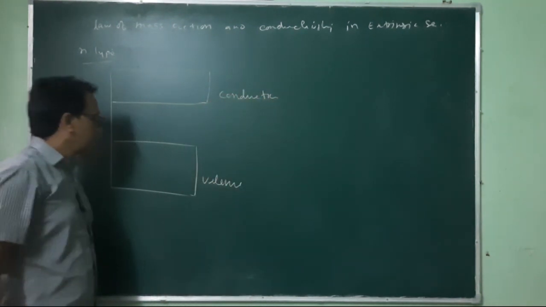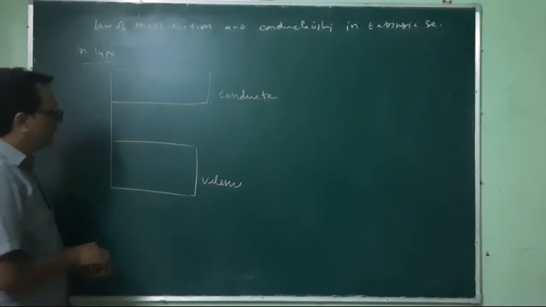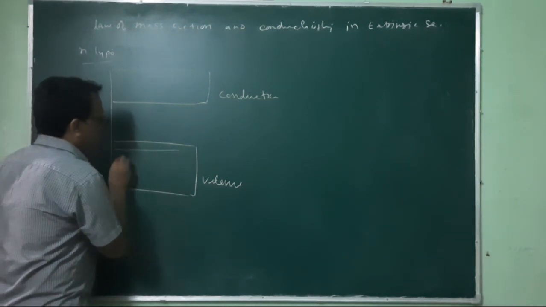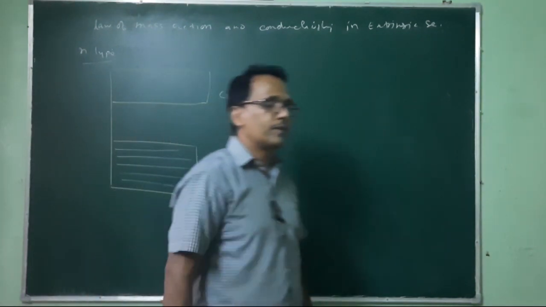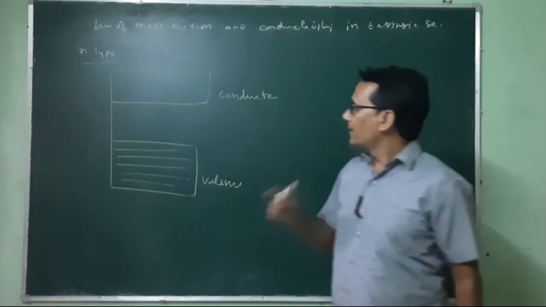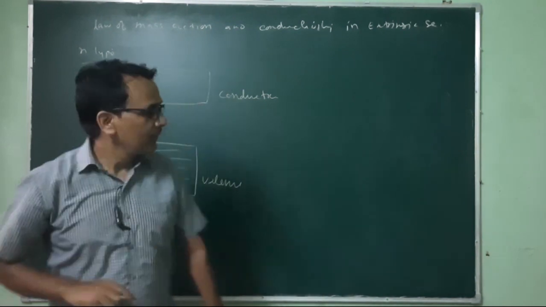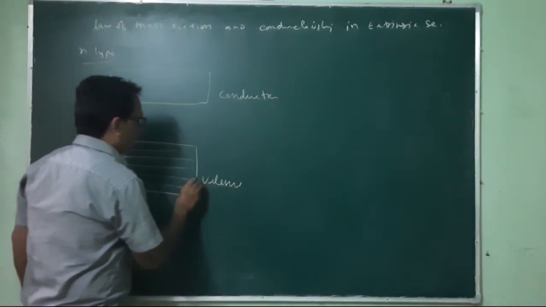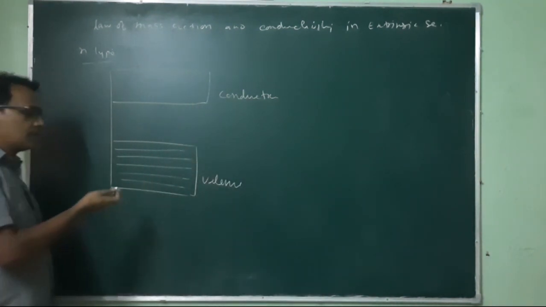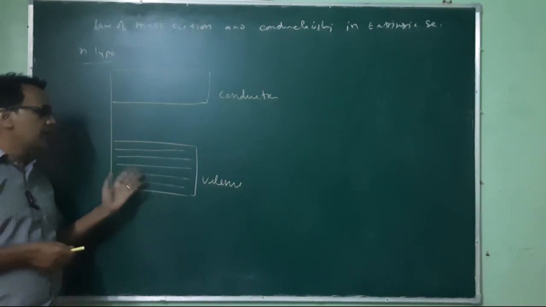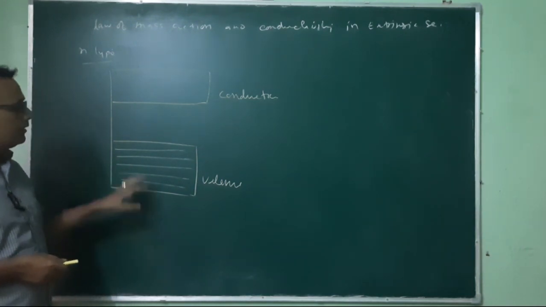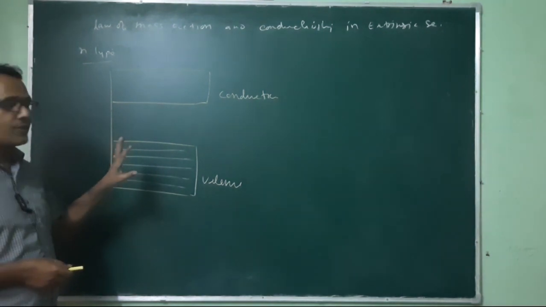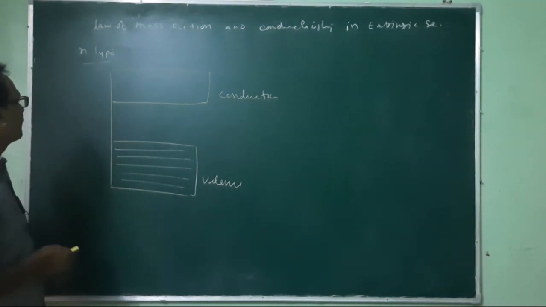At 0 Kelvin, the valence band is completely filled with electrons, and the conduction band is totally empty. This is true for extrinsic as well as intrinsic semiconductor, also for N-type and P-type semiconductor. At 0 Kelvin, the valence band is completely full of electrons.